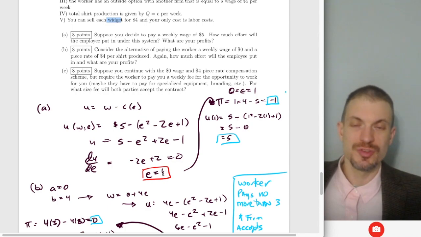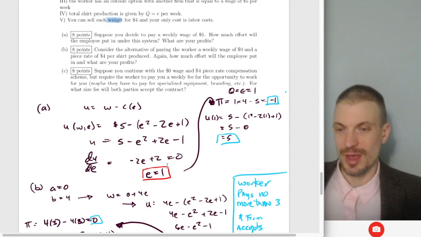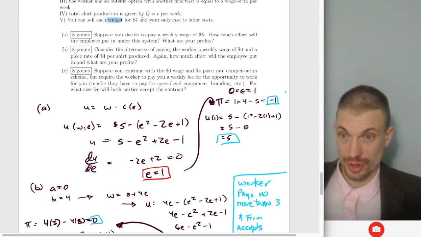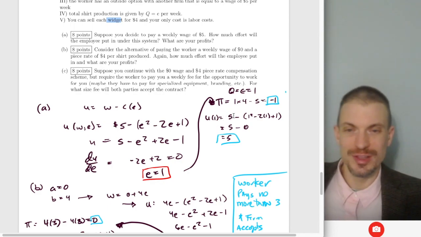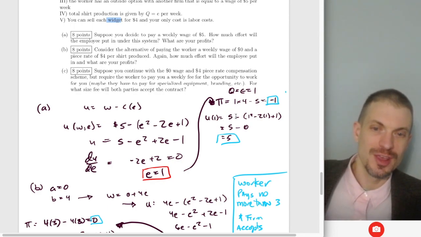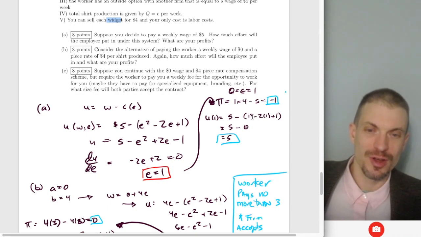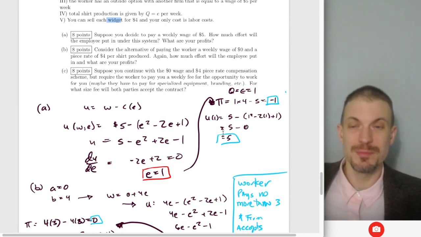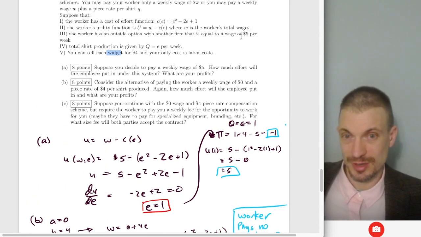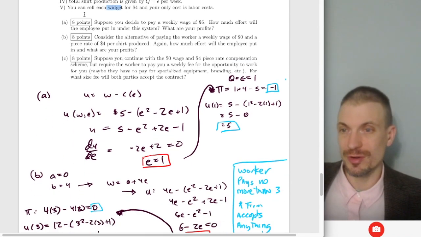What's going to be our associated profits? Well, if they put in effort of 1, they're going to make one shirt, which we're going to sell for $4, but we're going to pay them $5, so our profits are -1. That's not good. What's their utility? Well, it's going to be the $5 minus, well, the psychic effort cost was 1 plus 1 is 2, minus 2 is 0, so they're going to get $5, which is fine because that was exactly their outside option. Right, so they're actually indifferent between working for us and this scheme in part A.